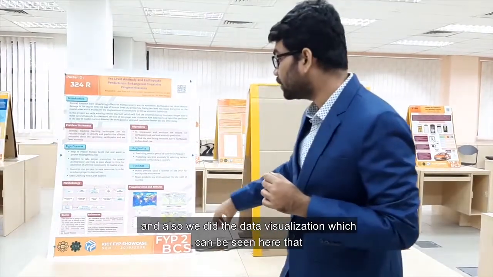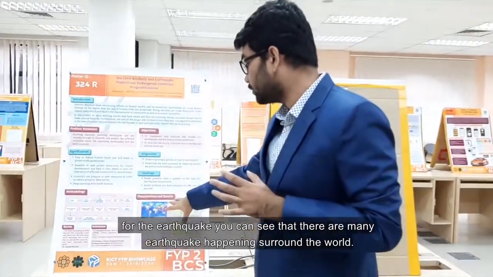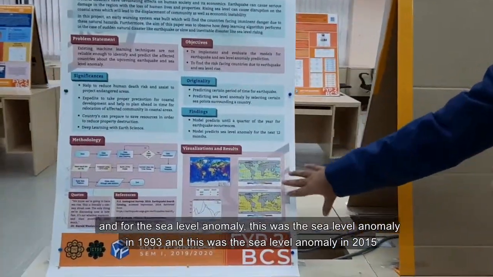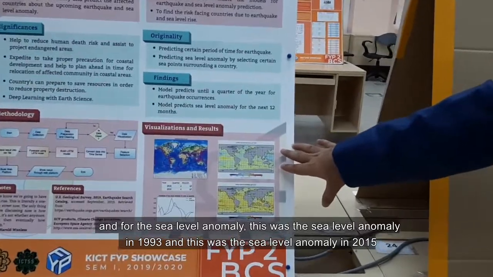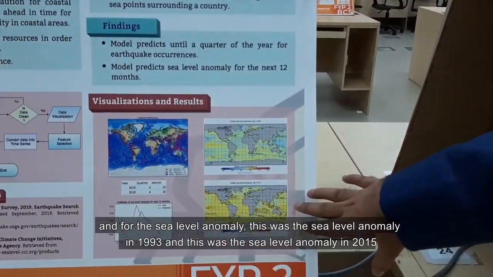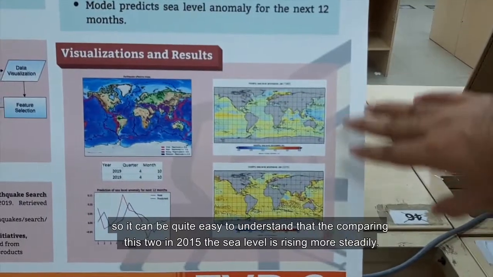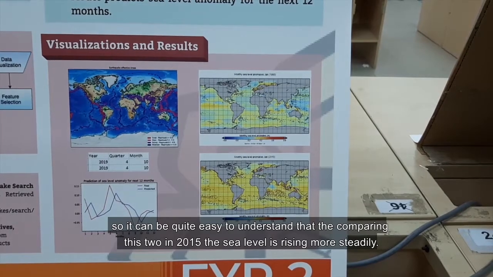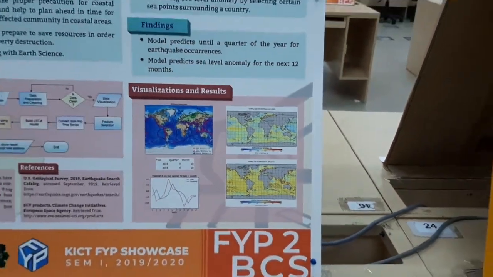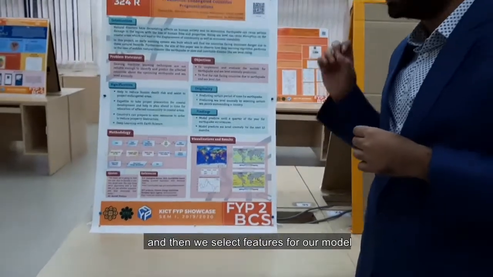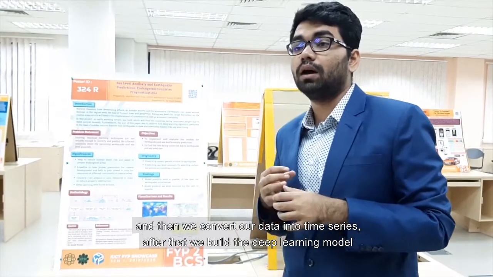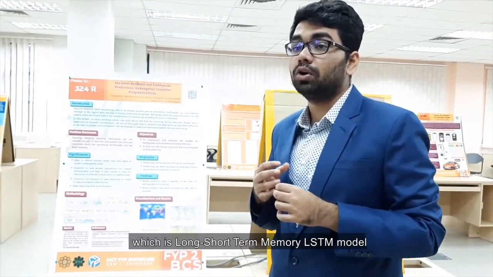We also did the data visualization, which can be seen here. For the earthquake, it can be seen that there are many earthquakes happening around the world. For the sea level anomaly, this was the sea level anomaly in 1993, and this was the sea level anomaly in 2015. It is quite easy to understand, comparing these two, that in 2015 the sea level is rising more steadily. Then we select our features for our model, and we convert our data into time series. After that, we build the deep learning model, which is our long short term memory LSTM model.